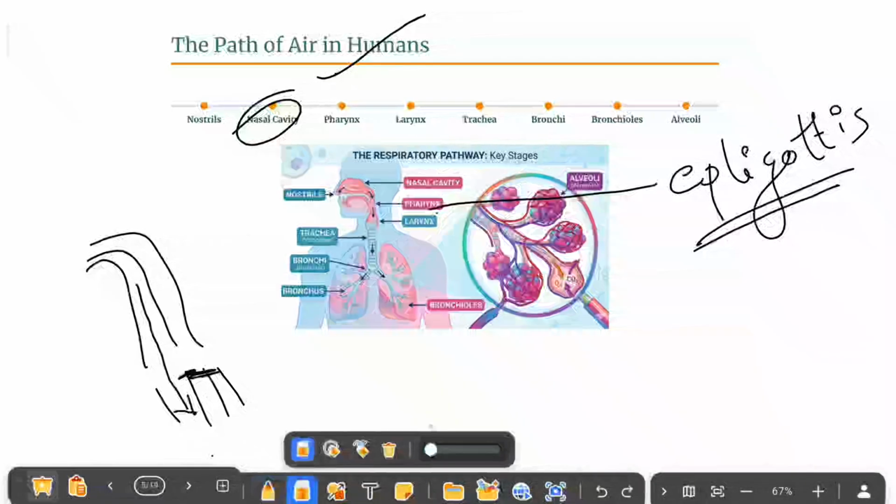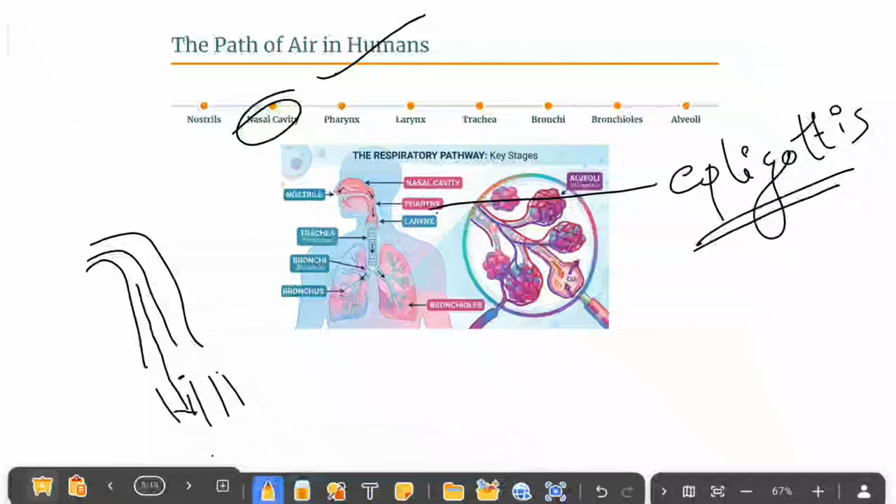And when we are breathing, this epiglottis will open from here and block the food pipe, so the air will correctly enter inside the lungs. So that is the function of the epiglottis and pharynx.